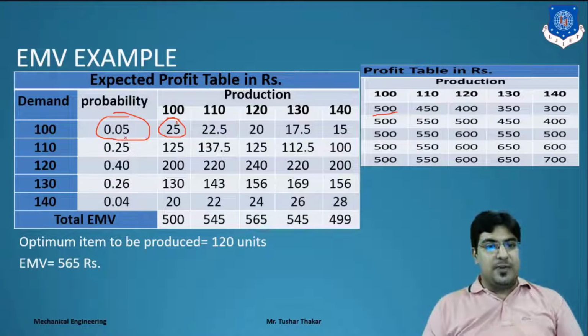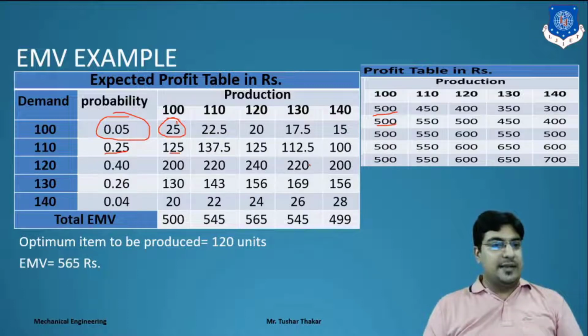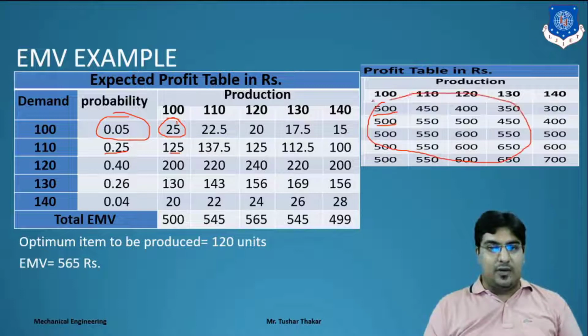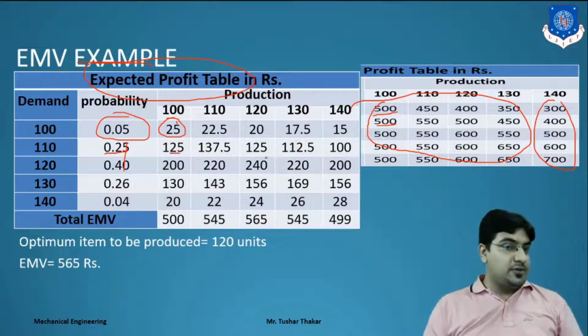Means 0.05 into 500 we can get 25, right? The same 0.25 into the 500 we can get 125. Means simply we have to multiply all the conditional values of the profit with the probability. We can get an expected profit table. Means here we get all the values. What we have to do, we have to do an individual column summation.